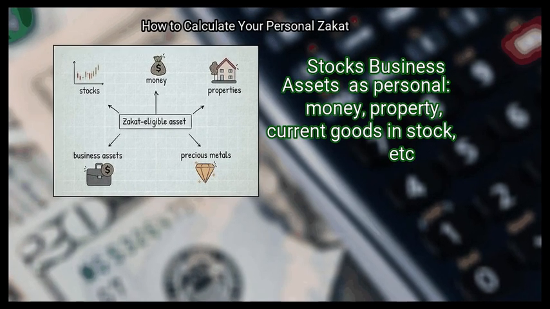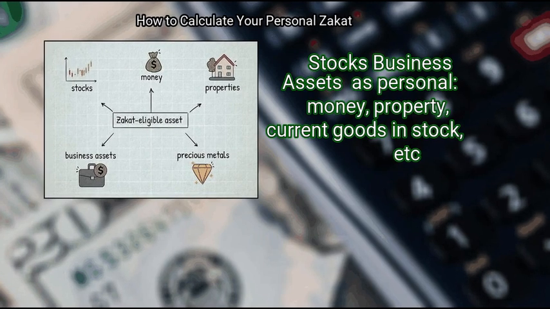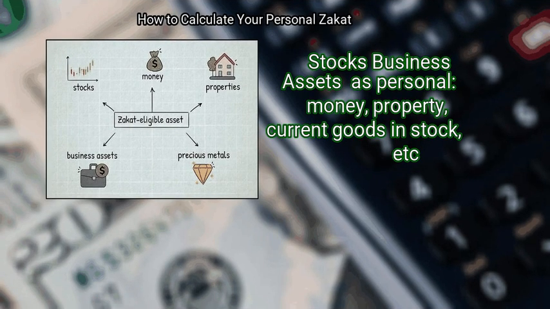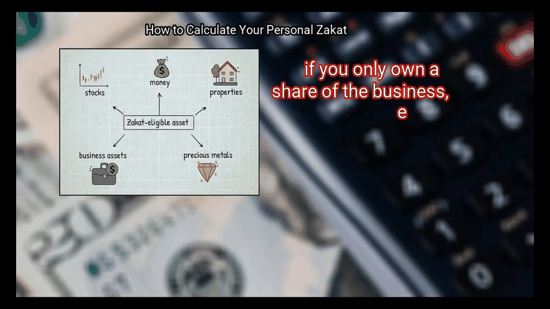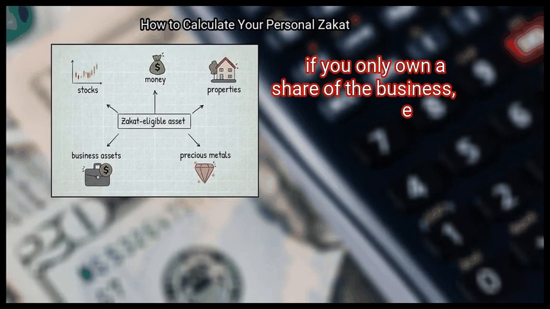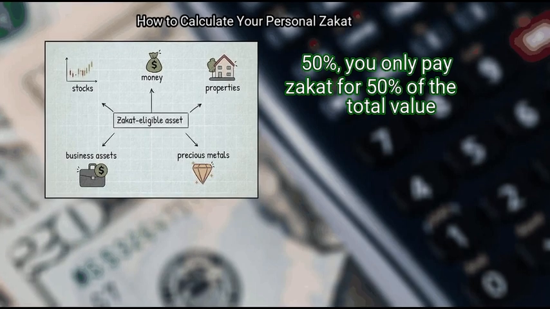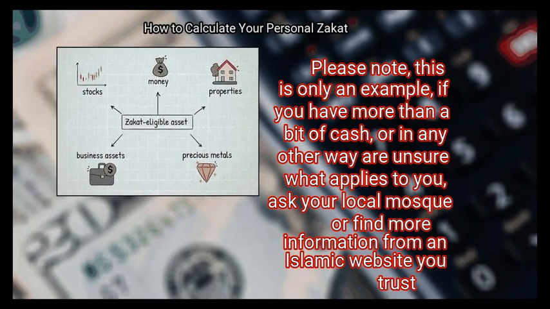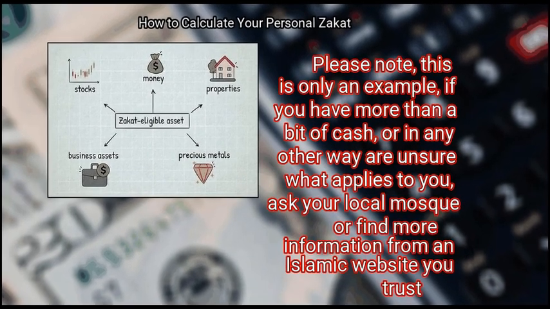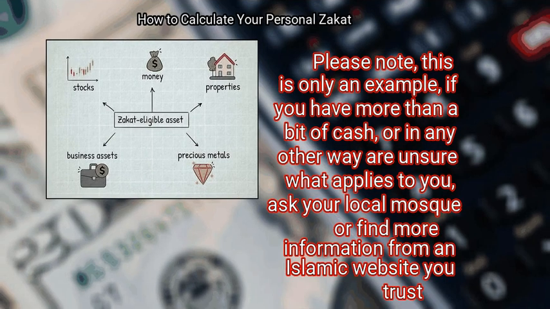Stocks, business assets, such as personal money, property, current goods in stock, etc. If you only own a share of the business, say 50%, you only pay zakat for 50% of the total value. Please note, this is only an example. If you have more than a bit of cash, or in any other way are unsure what applies to you, ask your local mosque or find more information from an Islamic website you trust.